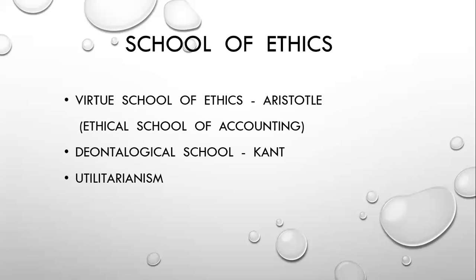That means if an activity creates a greater good for a greater number of people, it's ethical. It was argued by the utilitarian school. So you should be clear with these three schools of ethics.